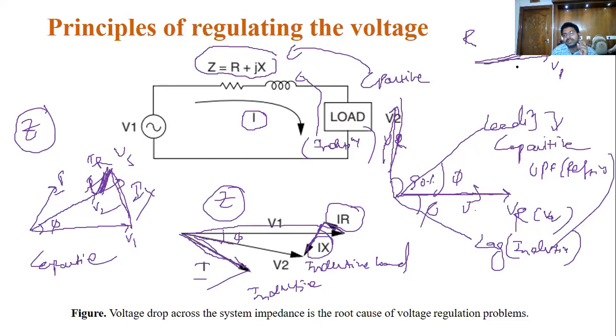What will happen here? V2 is in phase with the system, with less change in the impedance. But when we take inductive as well as capacitive loads, the nature of the load changes the total impedance in the system.